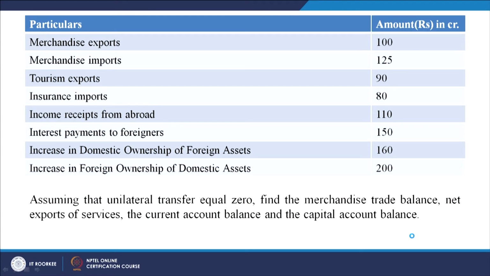These are some of the particulars and these are the amounts, in crores. Merchandise exports 100, merchandise imports 125, tourism exports 90, insurance imports 80, income receipts from abroad 110, interest payment to foreigners 150, increase in domestic ownership of foreign assets 160, increase in foreign ownership of domestic assets 200. Assuming that unilateral transfer equals 0, find the merchandise trade balance.